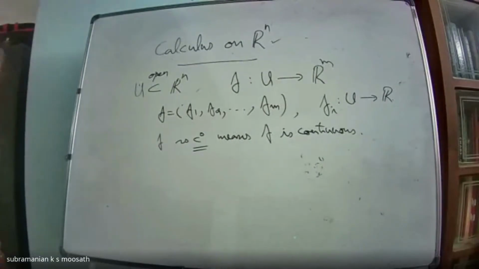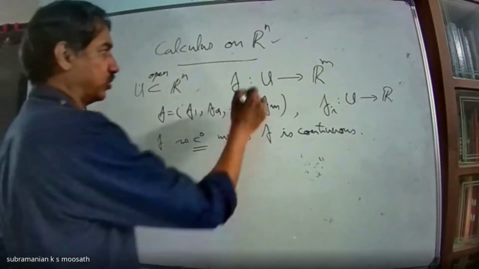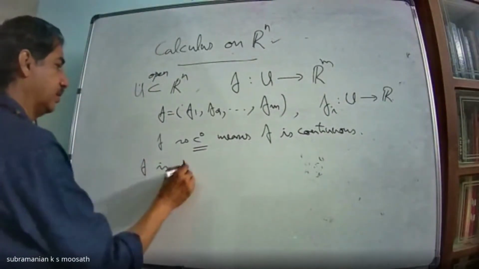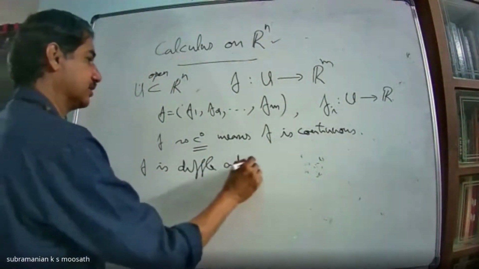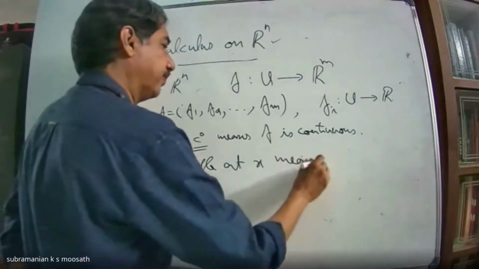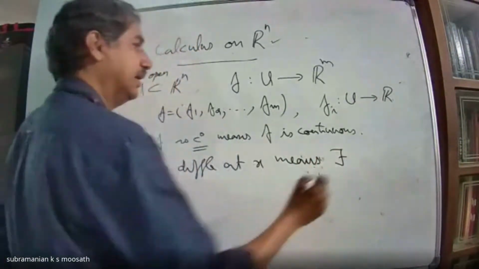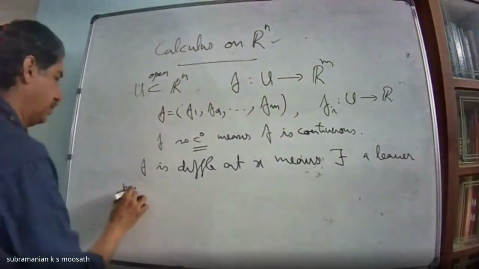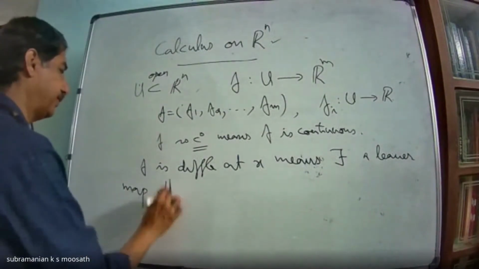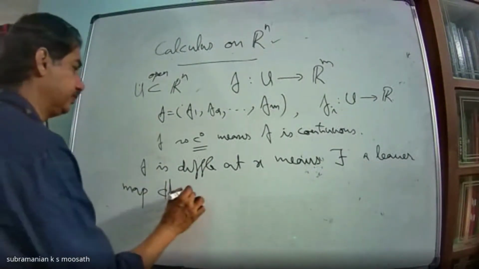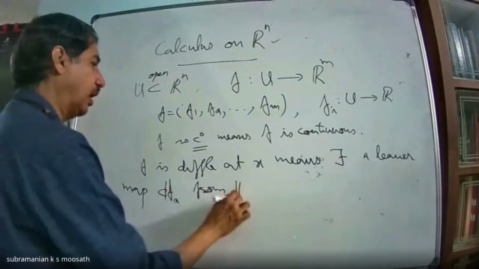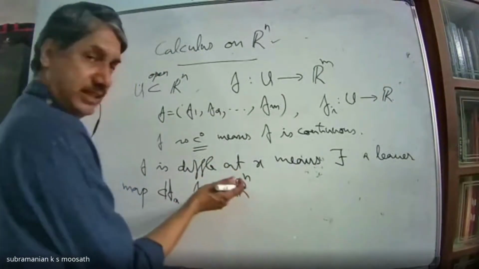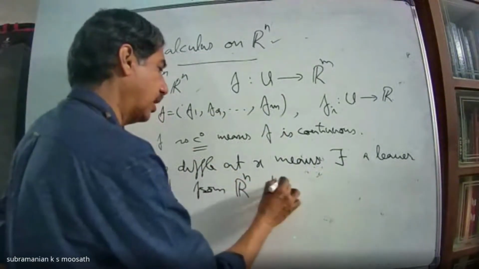Now, you also know what is meant by derivative. Suppose I have a function f from U to Rm. f is differentiable at x means there exists a linear map, which I denote by dfx, from Rn to Rm. Both are vector spaces. Yesterday we saw how this is a vector space. I just mention it from Rn to Rm.